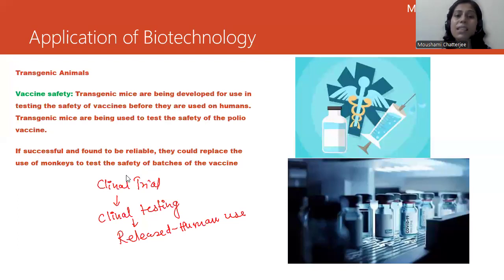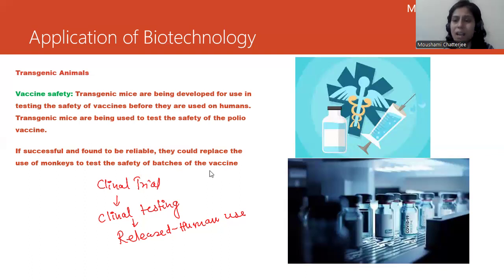So transgenic mice are being developed for use in testing the safety of vaccines before they are used on humans. Transgenic mice are being used to test the safety of polio vaccines. Just like previously, polio vaccines were tested on transgenic mice before they were given to small babies. Now, if successful and found to be reliable, they could replace the use of monkeys to test the safety of batches of vaccine.